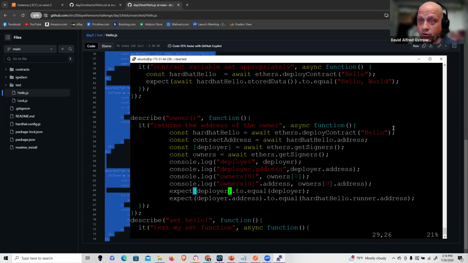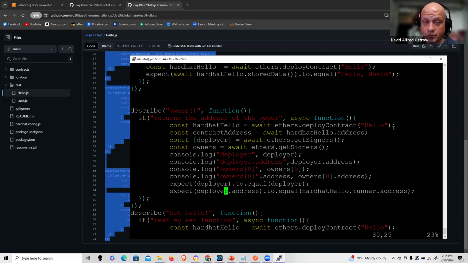Well, we want that first start right so we can have an unadulterated test and separate that from any of the other tests and influence. So here I have two expect functions. The deployer to deployer, obviously it's going to be equal. But here I took the deployer address from the contract, so this proves that I have that address associated with that account.